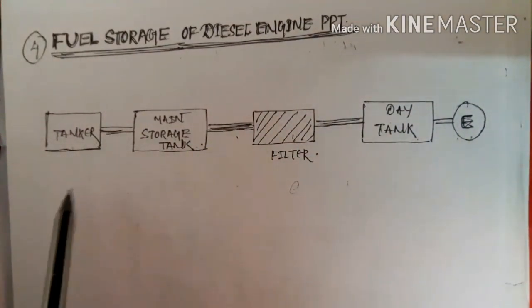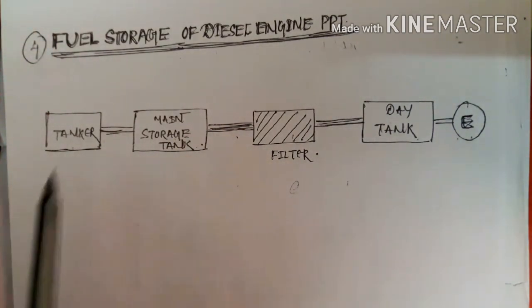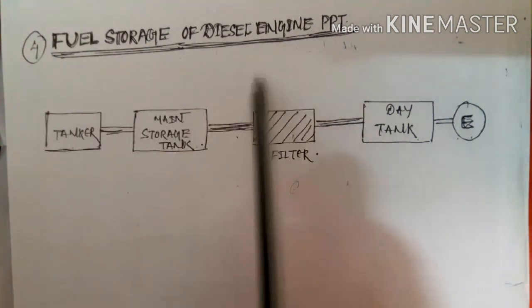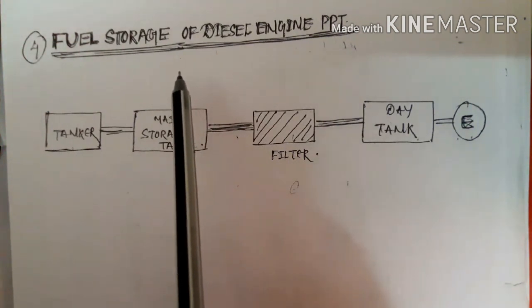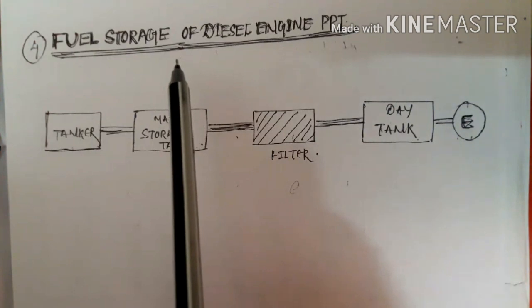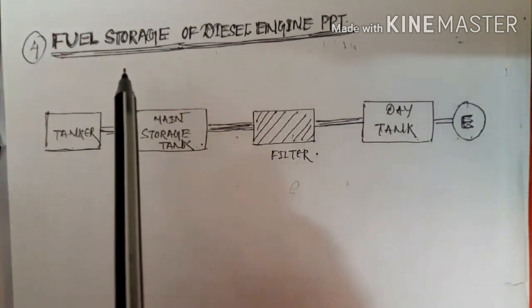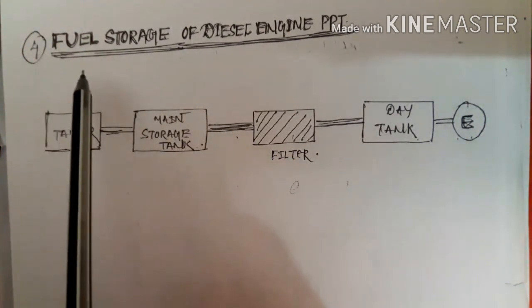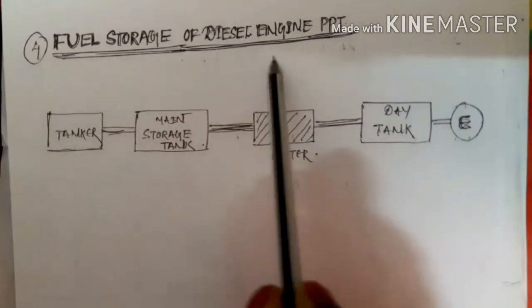Now I am going to discuss the fourth essential component of a diesel engine power plant, which is the fuel storage and fuel supply system. Already we discussed in my previous video what kind of fuels are used, and the two most important components, your engine and air intake systems and your air exhaust systems. After that, the fourth essential component of your diesel engine power plant is your fuel storage and fuel supply.